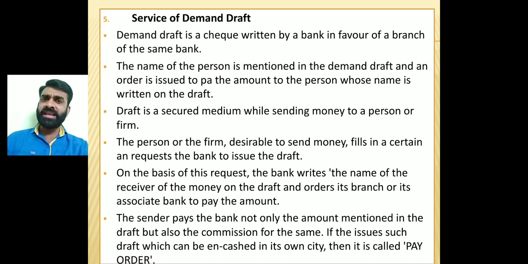My supplier's name will be there, the amount will be mentioned, the date will be mentioned. And at which branch it is payable, this is the important thing, that is also mentioned. Okay, right? So the specific amount of money will be debited from my account, and the demand draft will be issued. I will be sending that demand draft to the particular supplier that is staying in Gandhinagar.